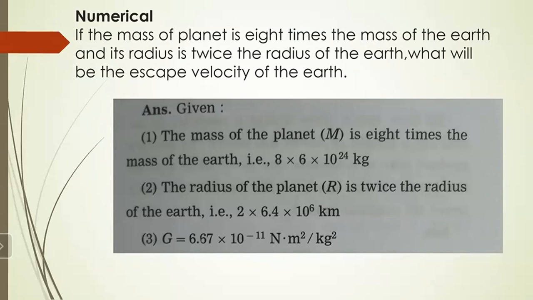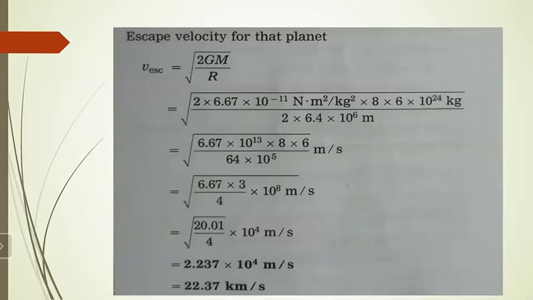Second thing, the radius of the planet is twice the radius of the Earth. That is 2 into 6.4 into 10 raised to 6 meters. And the value of the gravitational constant is given as 6.67 into 10 raised to minus 11 Newton meter square per kg square. So for the escape velocity of that planet, you can use the formula under root 2GM upon R.